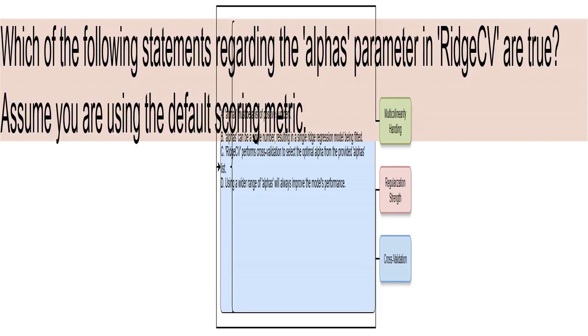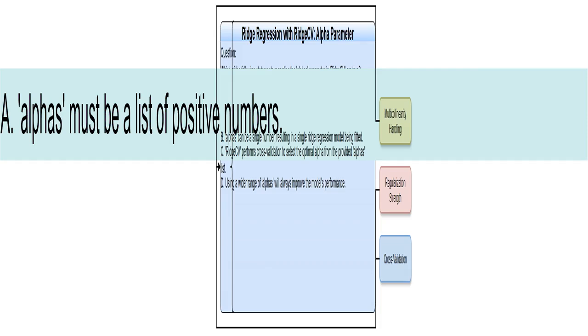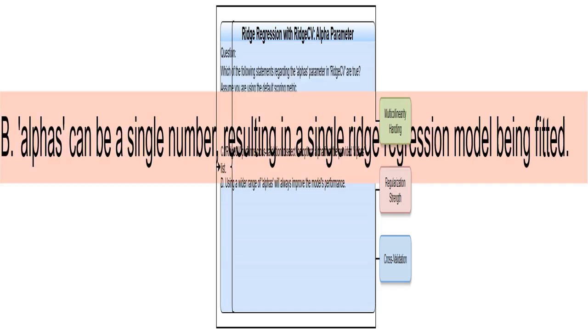I'm asking if you believe that the alphas parameter must always be a list of multiple positive numbers. The answer involves thinking about data types and the context of the parameter. I'm asking if alphas can be just one number, or if it has to be multiple numbers. Consider how providing one alpha affects the model fitting process within RidgeCV. I'm testing your understanding of how RidgeCV uses the values in alphas.